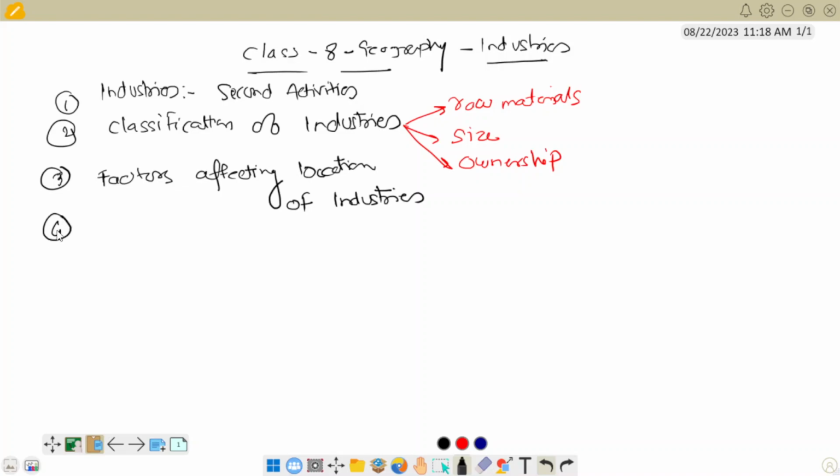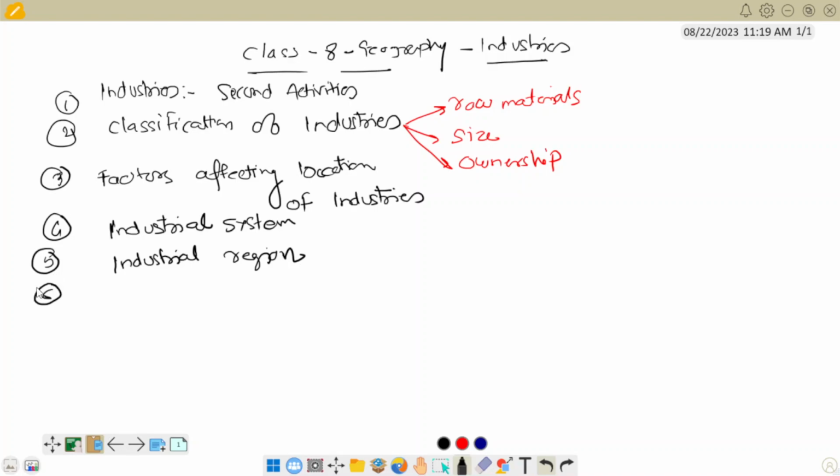The fourth point is the industrial system. So how does an industry work? Here we are going to see the standard format in which any industry works, and when that whole set of components comes together, it is called an industrial system. Then fifth, we are going to see the industrial region. What industrial regions are popular in the world, and in India? Those are the points we are going to learn in the industrial region.